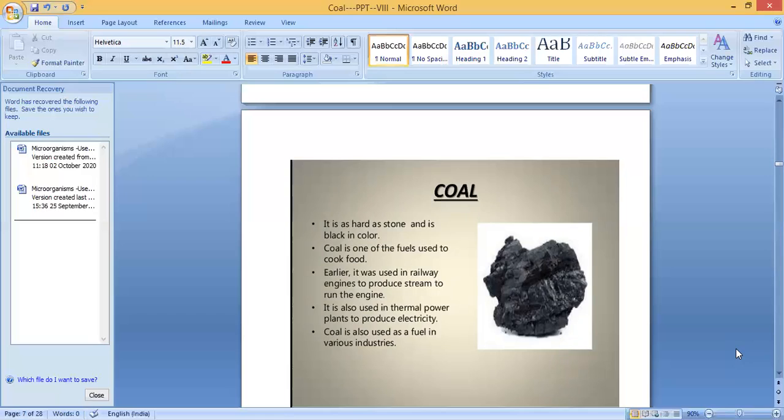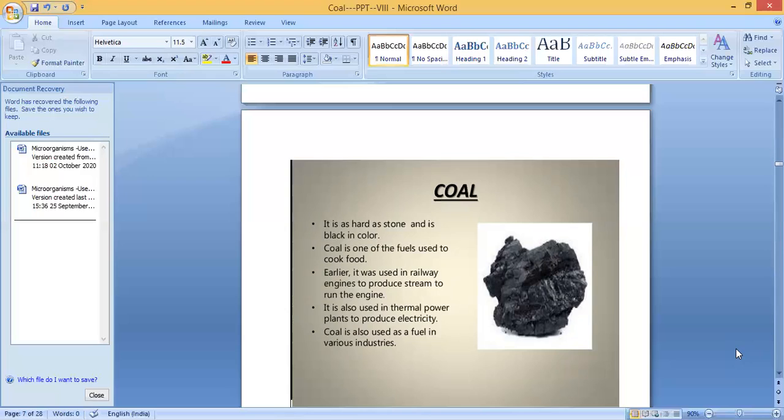So what is another use? It is used in thermal power plants to produce electricity. Coal is also used as a fuel in various industries. So these are the uses of coal.